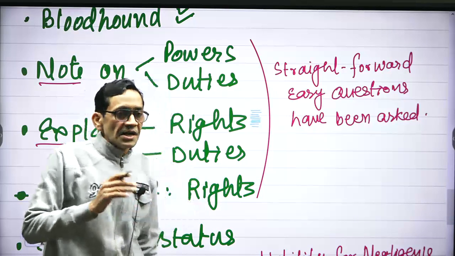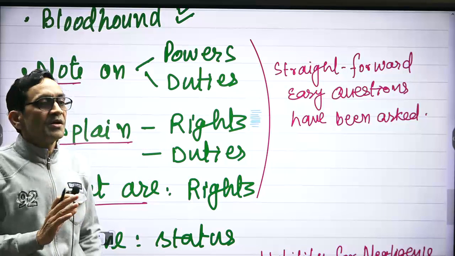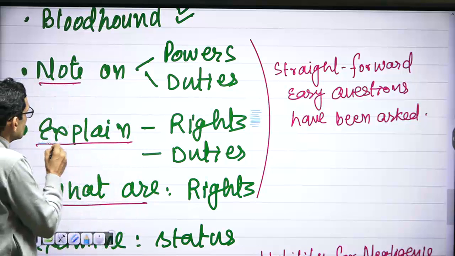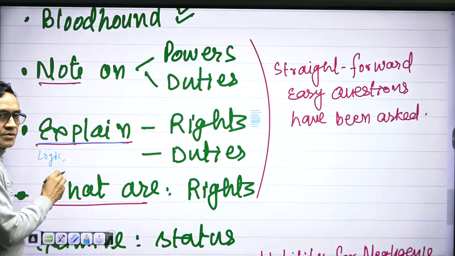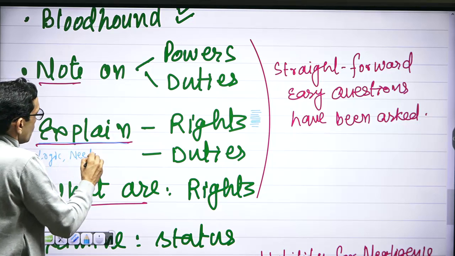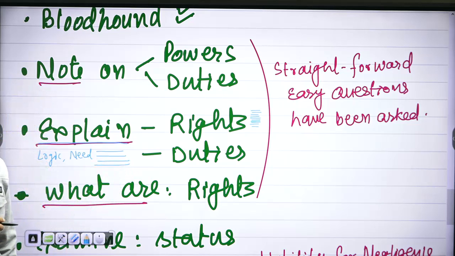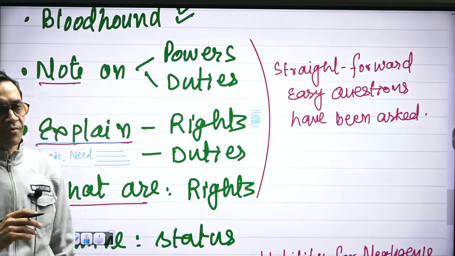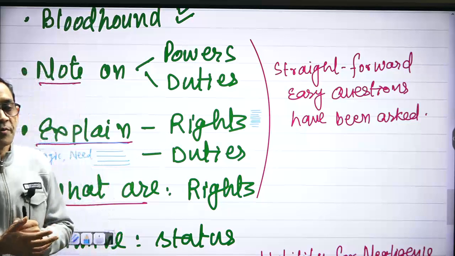Instead of writing 10 points on rights, write 6 points. But write with some detail. You can write some logic. You can write the need behind it. Or you elaborate the right. Not just point form. For example, the auditor is having all-time access to books and documents of the company.